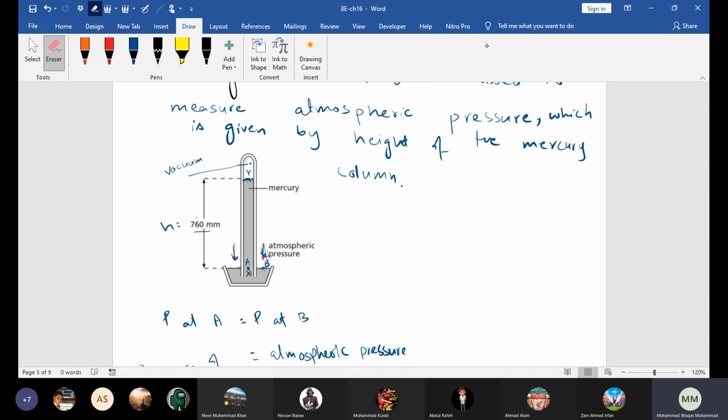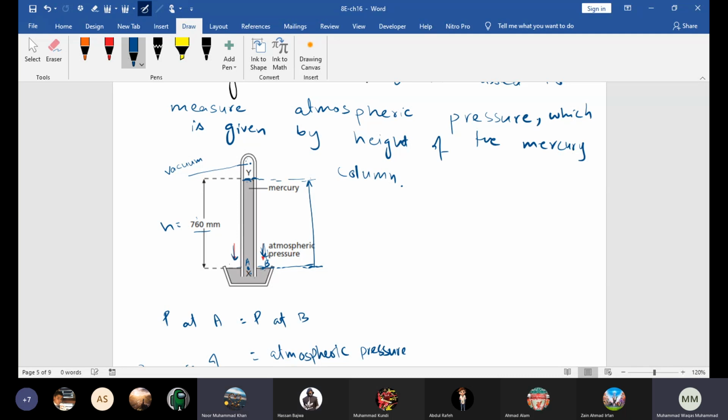Okay. Now beta, second point. In many kinds of questions, they simply ask how we measure the pressure. They can ask in a different way, but the main idea is how we measure the pressure, like I asked you. So beta, basically what gives the pressure? The height of the mercury column, right? So what you have to do is take the height from the top surface of the mercury in the tube to the surface of the mercury in the reservoir, right? You have to take this height. Getting my point?